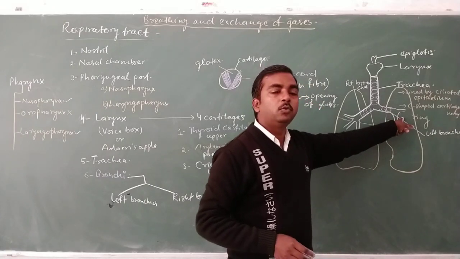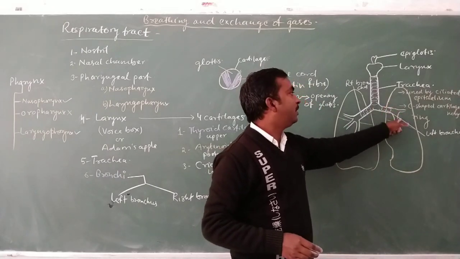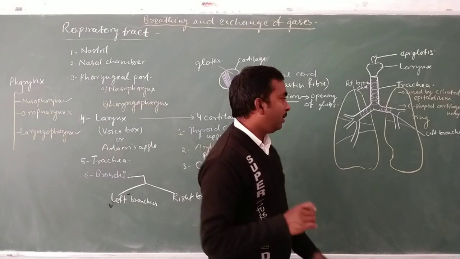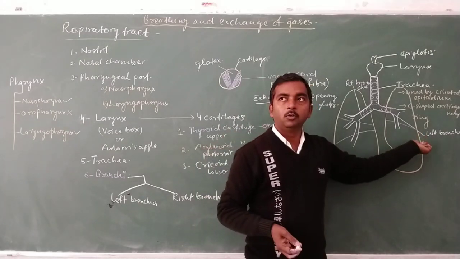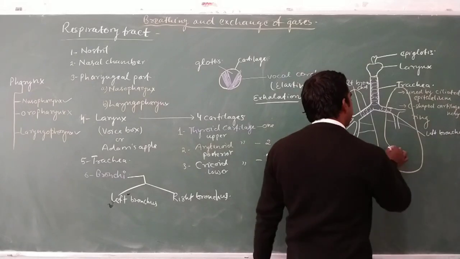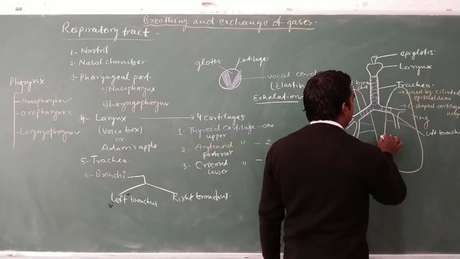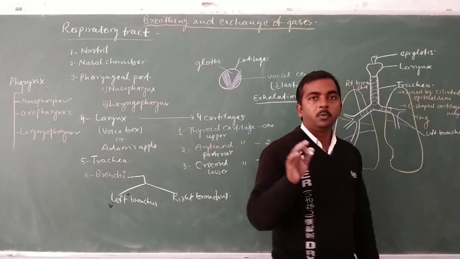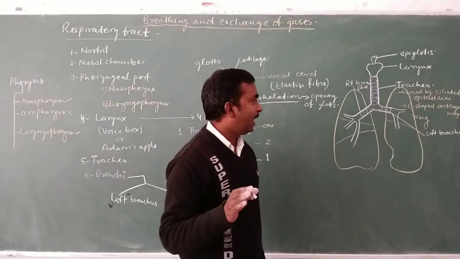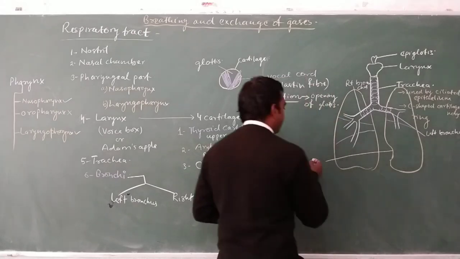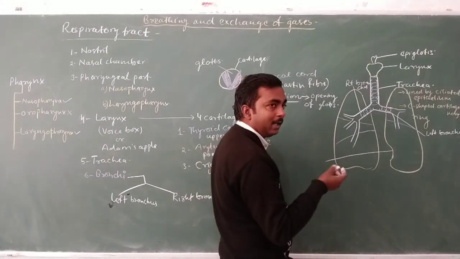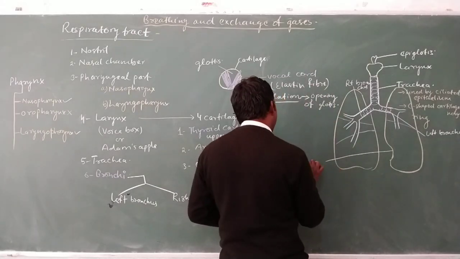Two branches of bronchi enter the lobes of the lung, and on the left lung there is a depression where the position of the heart is occupied. This structure, due to our heart, is known as the cardiac notch.